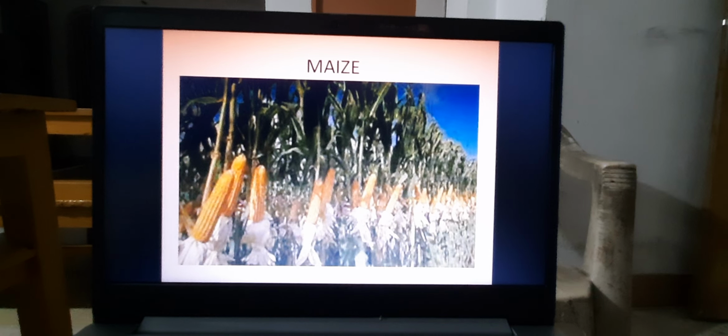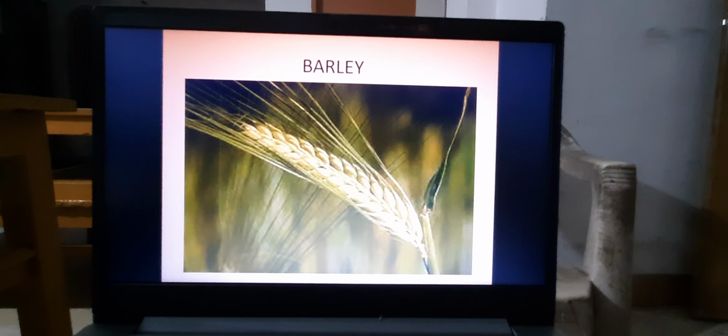Maize is also giving maximum amount of carbohydrate, and we are making popcorn, you have seen, and different types of foods and food ingredients which give us maximum carbohydrate and very energetic food in maize. Next you see barley.